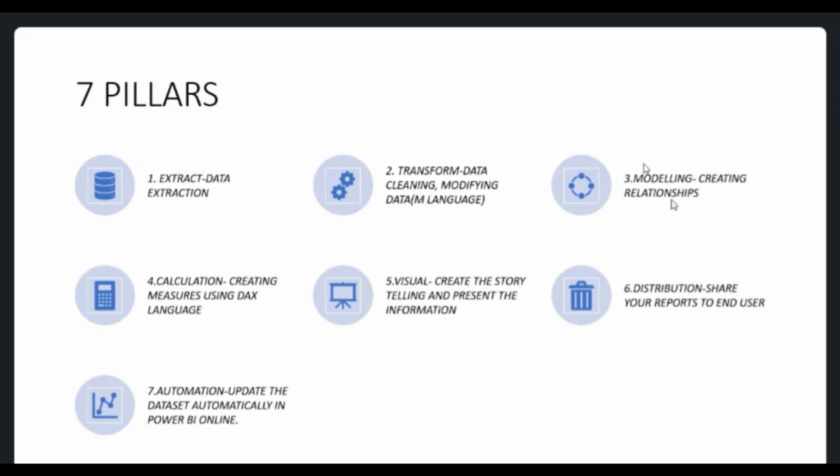Then third point, what is the third pillar? Modeling. What do we do in modeling? We establish relationships. How do we establish the relationships? Using primary key and foreign key. In SQL, we have studied what a primary key and foreign key are. Again, we will study the same thing in Power BI, and I will show you how the relationships are established and how the modeling is created.